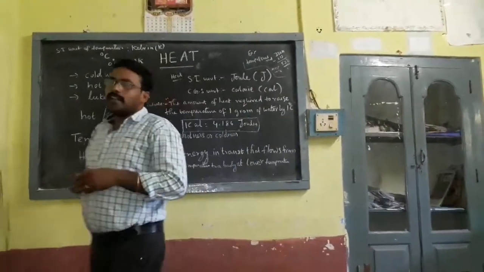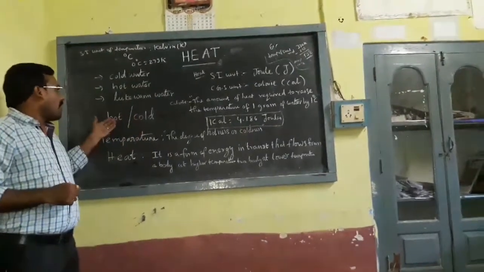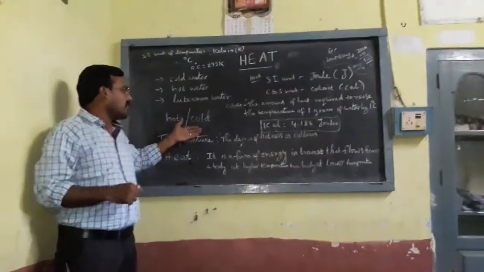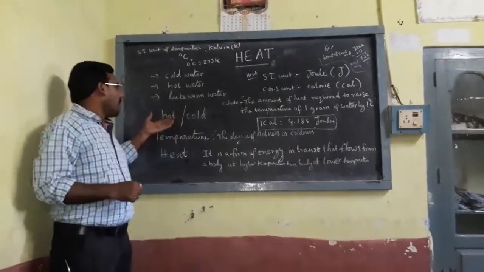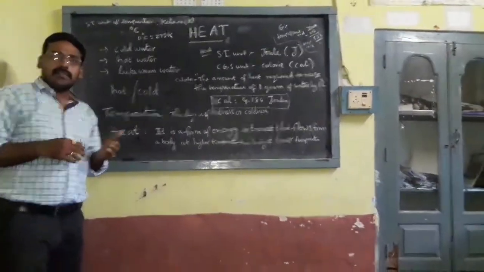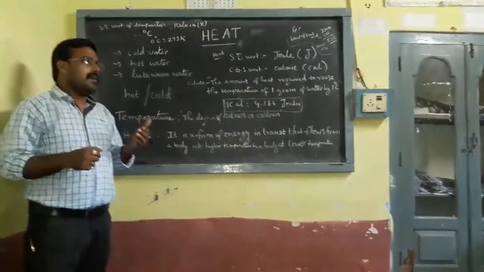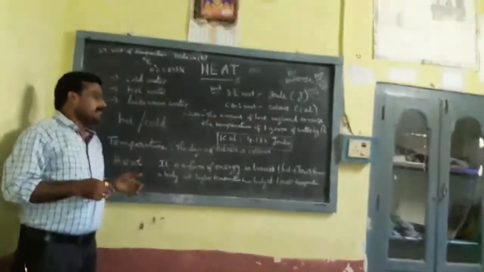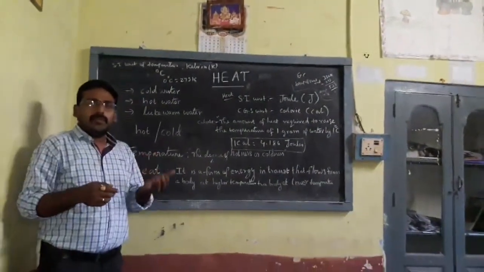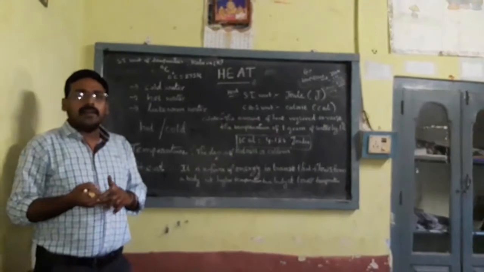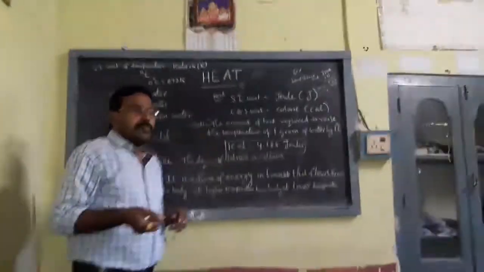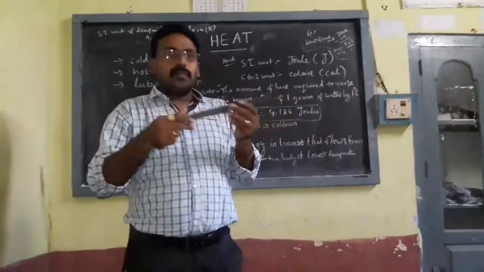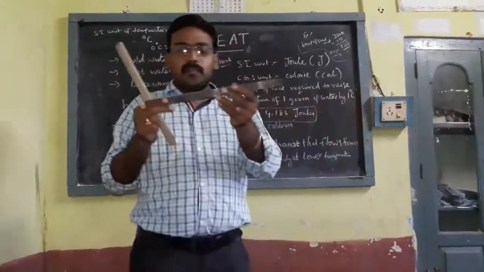So actually here we are observing hot and cold. Hot అంటే వేడి, cold అంటే చల్లని. The words hot and cold we use very commonly in our daily life. For example, we can take any two materials, wood and metal. This is wood, and metal also we are taking.